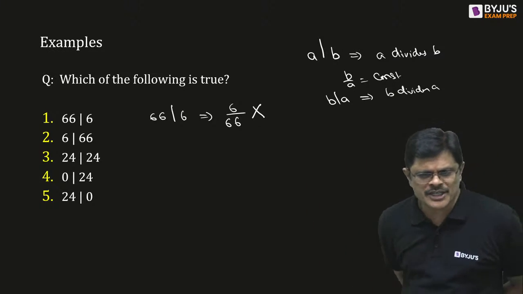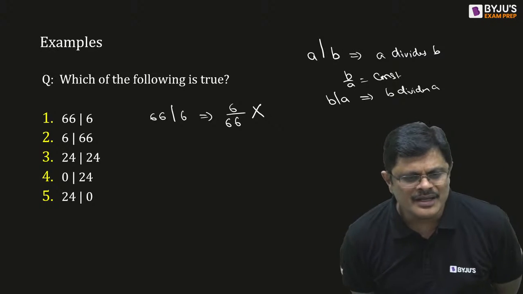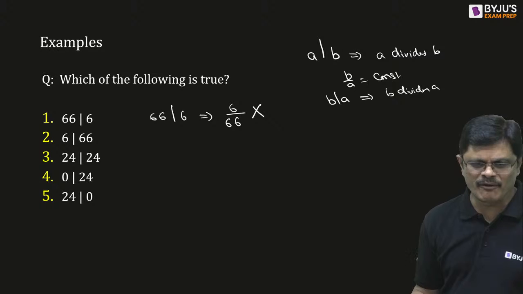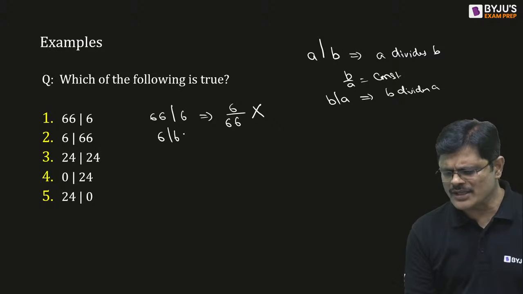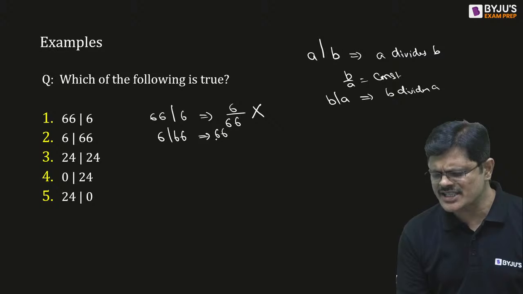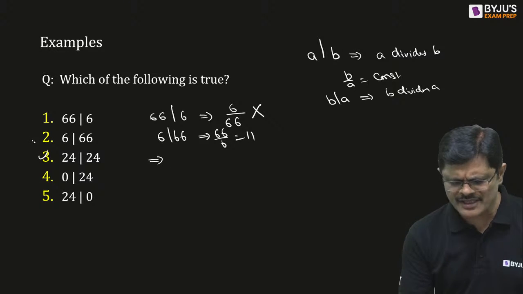Very good, Subrajit Paul. And Nirmal, Samyal, very good. Sayal Malik also very good. Statements 1 and 4 are false, very good. 6 divides 66, it is correct, because 66 by 6 is nothing but 11. 24 divides 24, obviously correct.